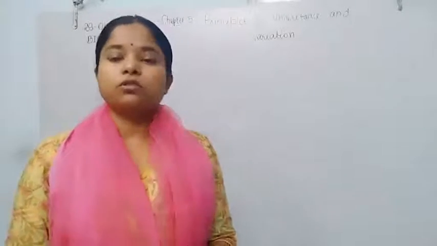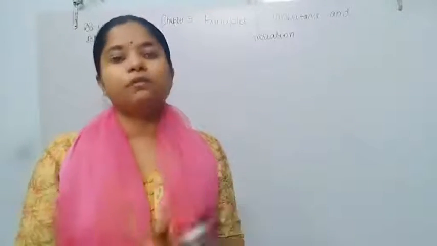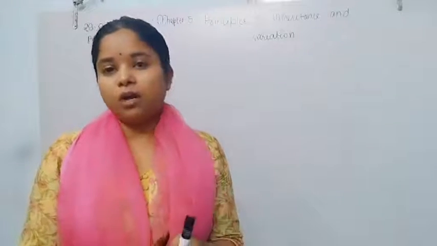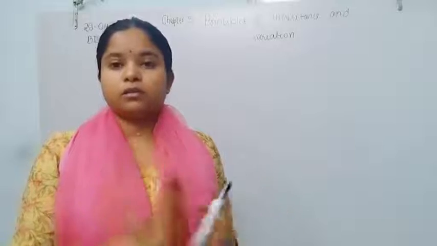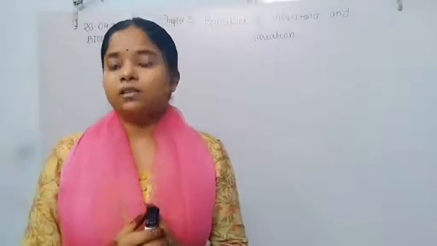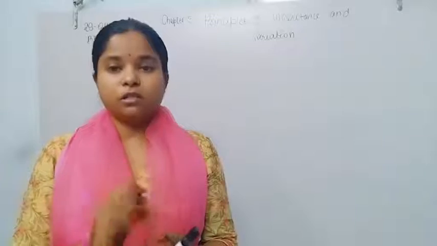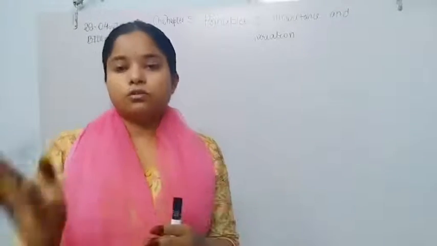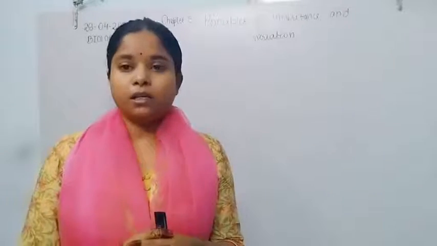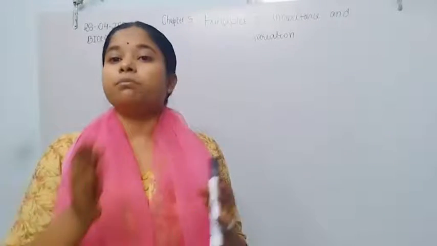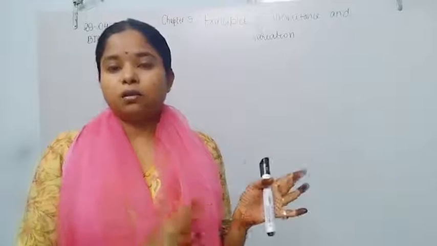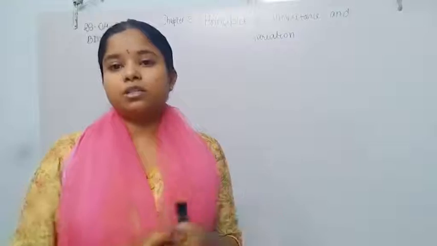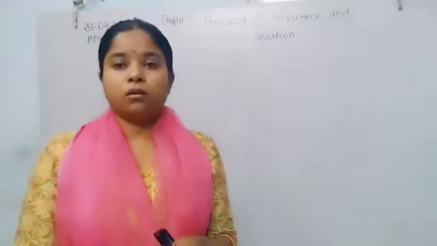In this class, I am going to start with the new chapter, Principle of Inheritance and Variation. This chapter deals with the inheritance process, how the genetic characters transfer from one generation to another generation, and what is the reason behind the transfer of these characters, and the variation between the offspring, or between the parents, or two siblings, and what are the reasons behind the variation. So these are the topics of this chapter.